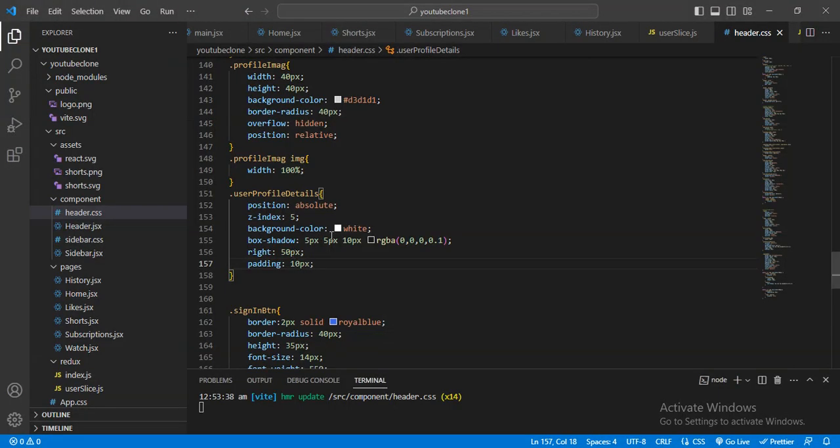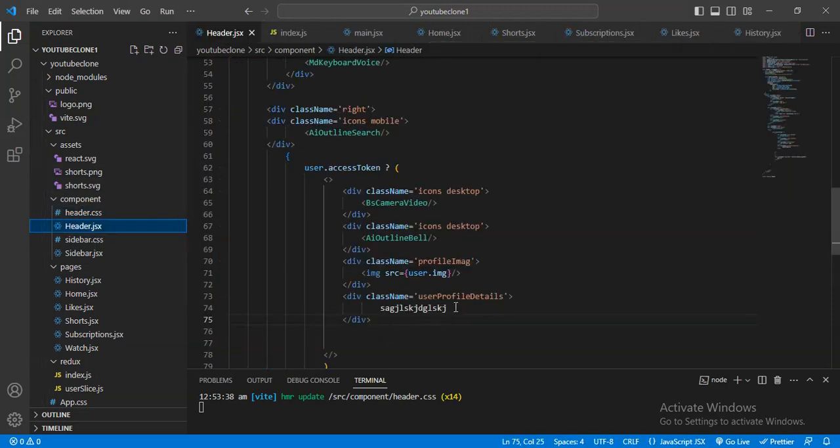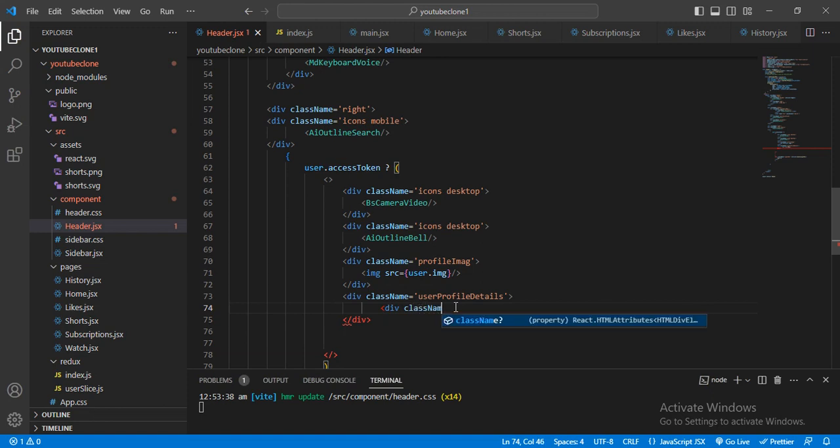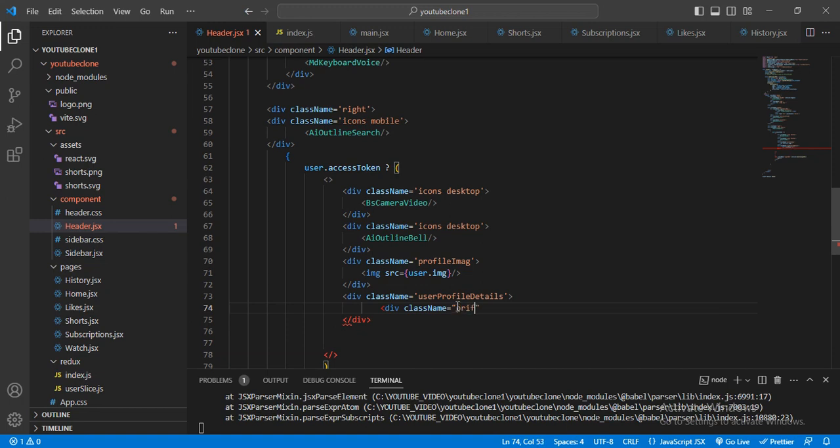For that, let me just come here, and first of all let me just create a div with a class name, and here I will display the profile details like that.